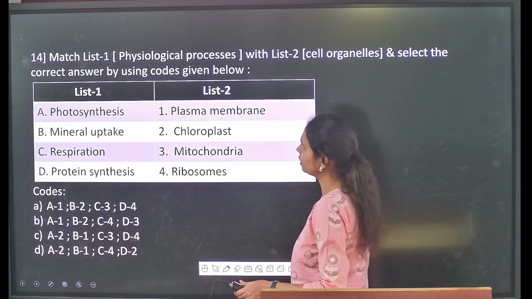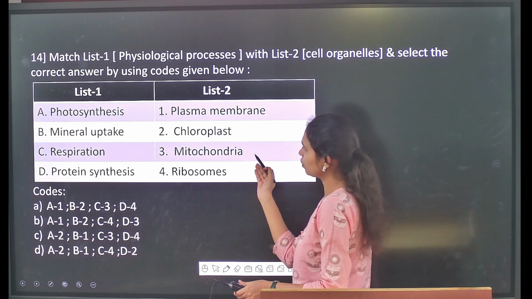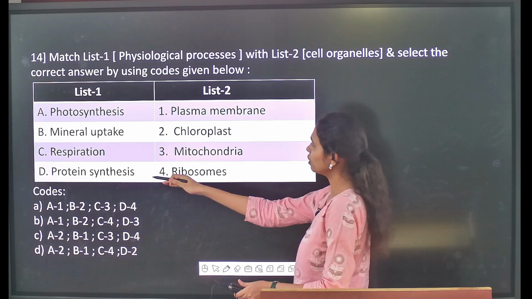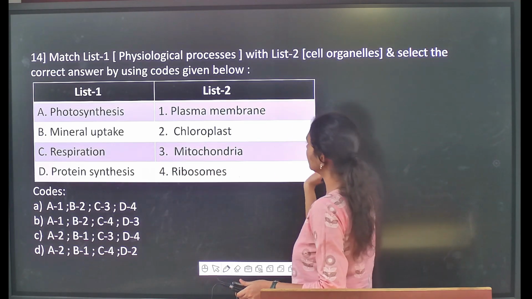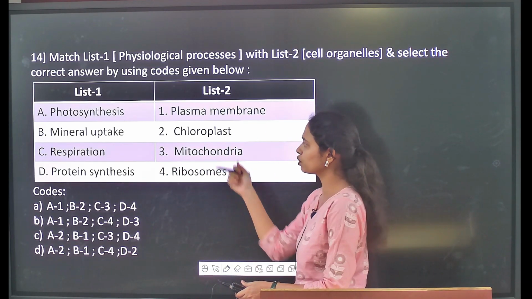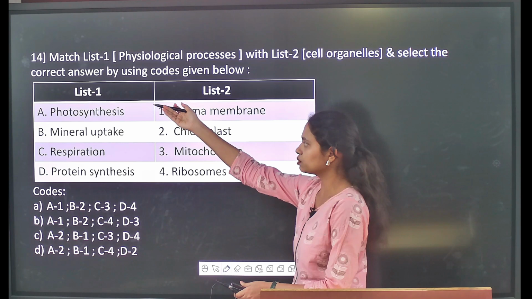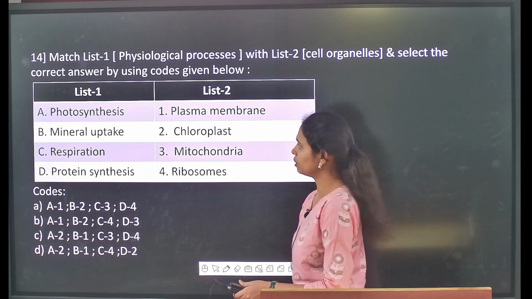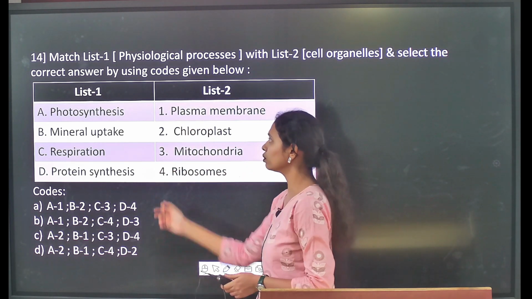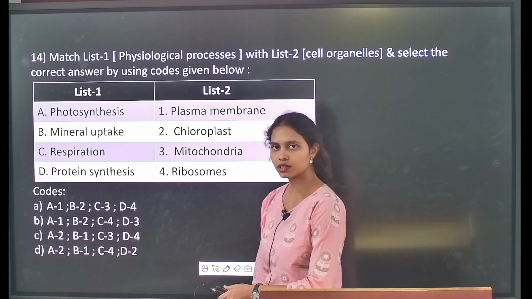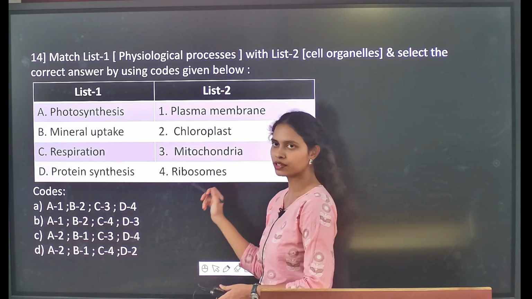Then followed by, here it is again talking about matching different physiological processes with different cell organelles. That means in which of these cell organelles you will see these physiological processes. Where does photosynthesis take place? Photosynthesis takes place in the chloroplast of a cell, right?